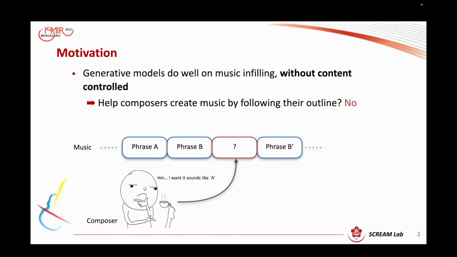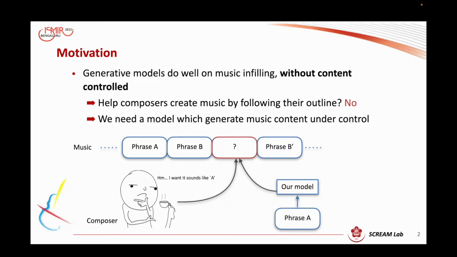For example, this composer has done 3 musical phrases A, B, B prime, and wants to infill another between B and B prime. He expects the new one to sound like A, which we normally call A prime. In this scenario, we need a model to generate controlled content. We can tell the model we want something that sounds like A, and the model generates the result A prime.